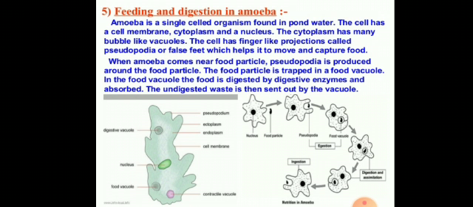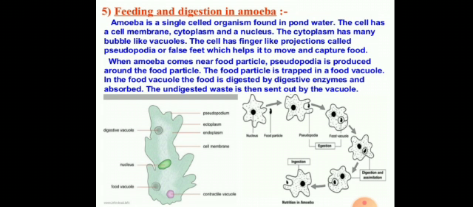For example, amoeba, paramecium, hydra, white blood cells, macrophages, these are intracellular. But in the animal having organs and organ system, digestion is extracellular.